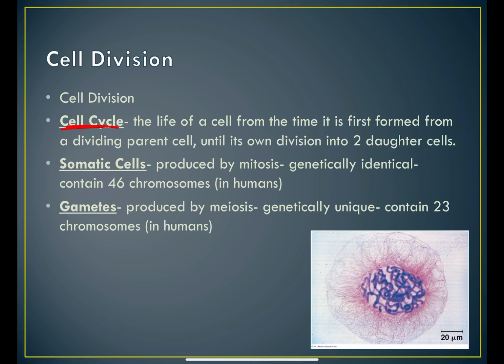So cells constantly have to reproduce because we're always sloughing off old cells, getting rid of cells, and creating new cells. So this is particularly important as organisms are growing. So from the time you were a child, you had much fewer cells than what you have now. And so that growth is going to necessitate a lot of cell division.